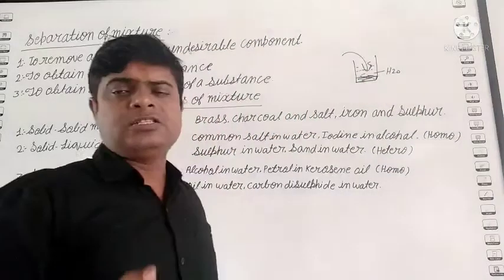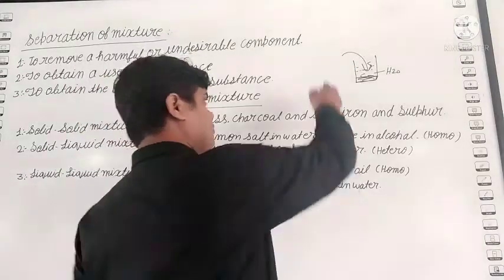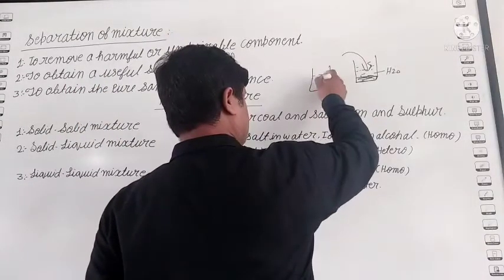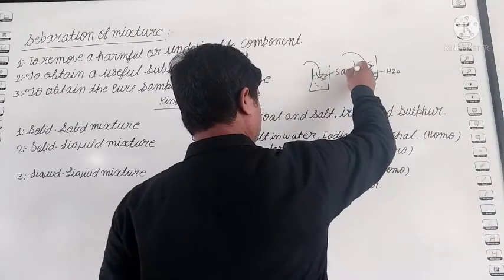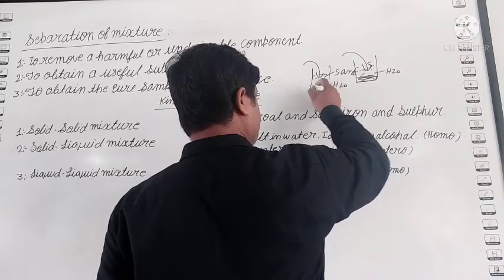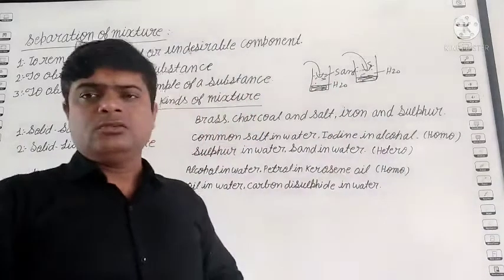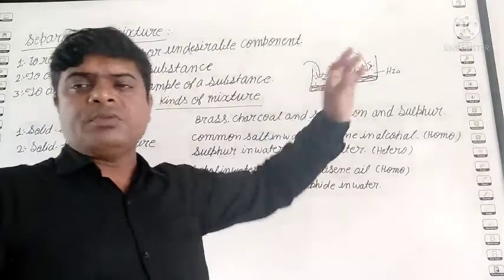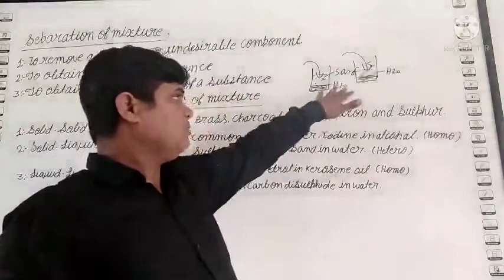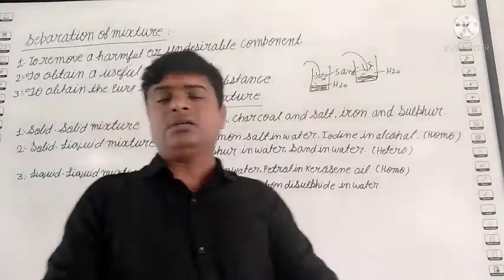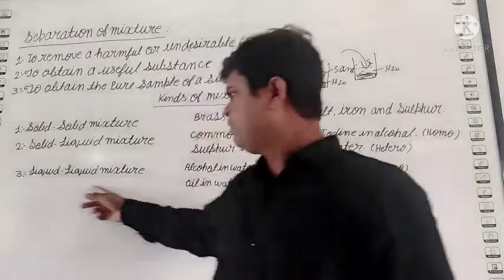Okay. Similarly, chalk powder or sand in water. You take one glass, fill the water and add the sand. What will happen? Sand deposits on the base of the glass. So this is a heterogeneous mixture because we are able to see all its constituents. The downside is the sand, the upside is the water. Okay, student.